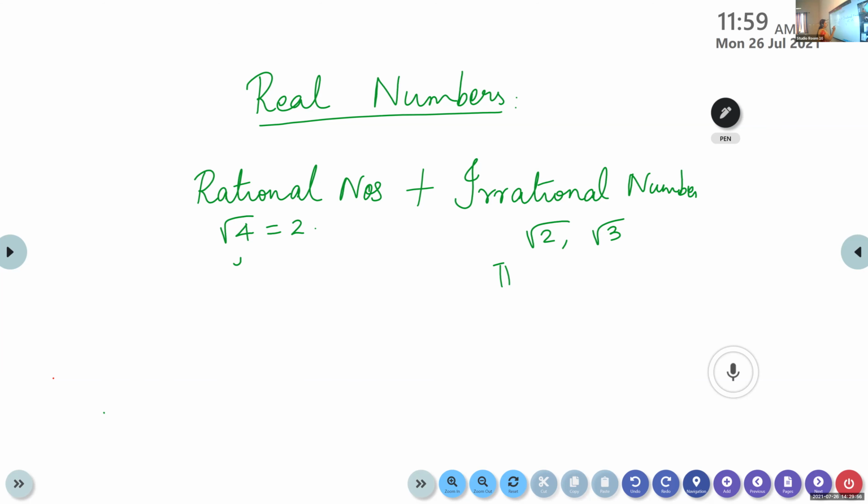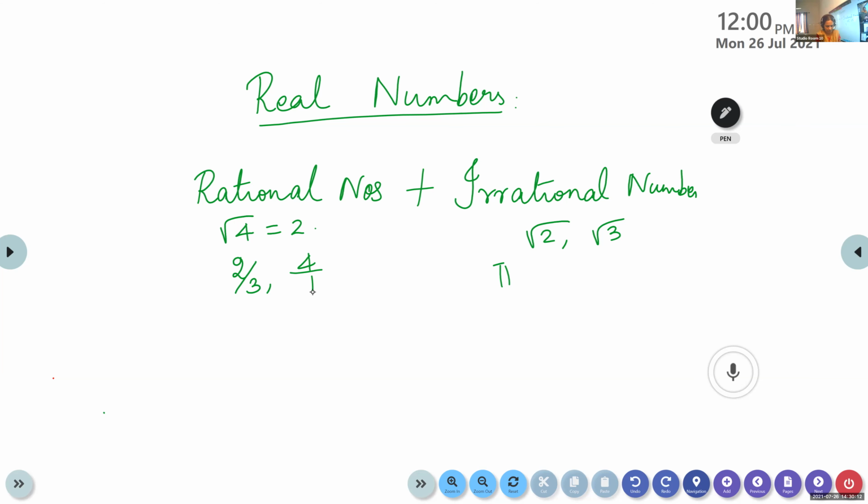If you take numbers like 2 by 3, 4 by 1, numbers which can be written in the form of p by q are rational numbers. And numbers which cannot be written in the form of p by q are irrational numbers.